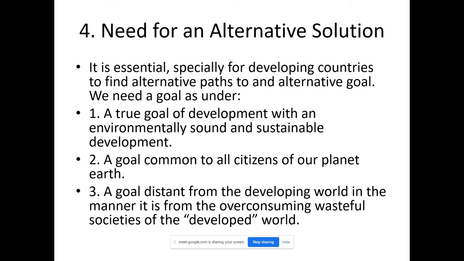So what is the alternative solution? It is essential, especially for developing countries, to find an alternative path. Now it is clear, we want the rivers, we want water. So it's up to you. Even if you are selfish, you need to think about what you want in your life, because you cannot separate your air. Your classmates are also inhaling the same air. It is not possible that you are sitting in the same class and inhaling a different kind of air. We all have the same atmosphere, so we are inhaling the same air and taking the same water.